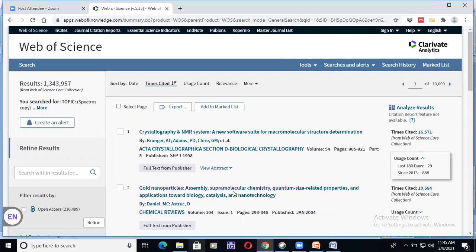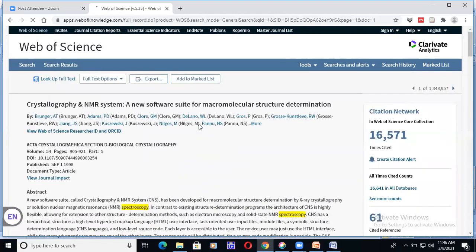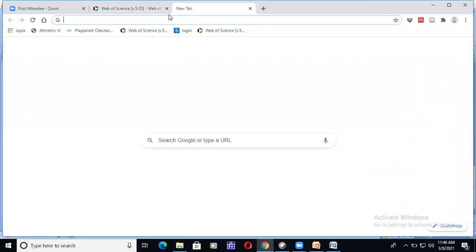Let me click on this article. I have come to this article now. Now I want to see the exact article page, the DOI. This DOI is copied. I go to the next page.